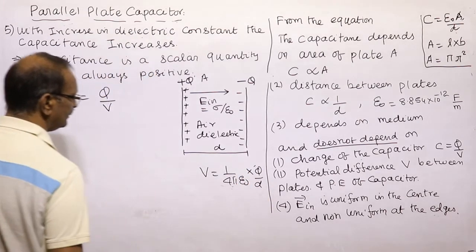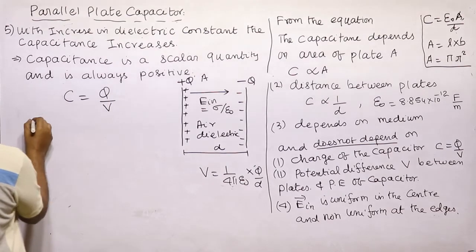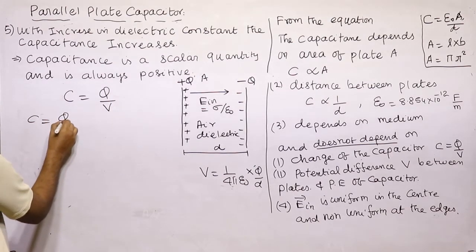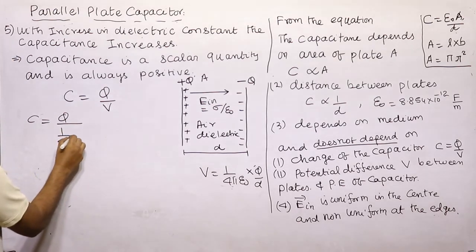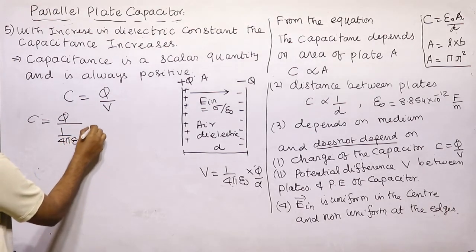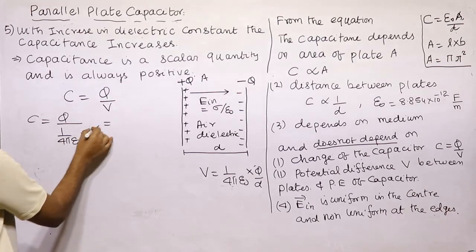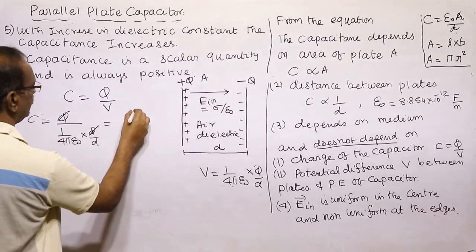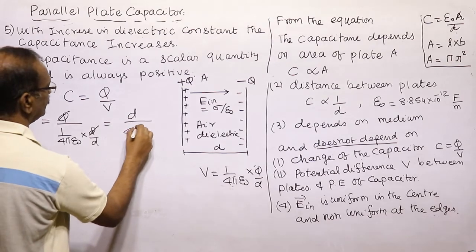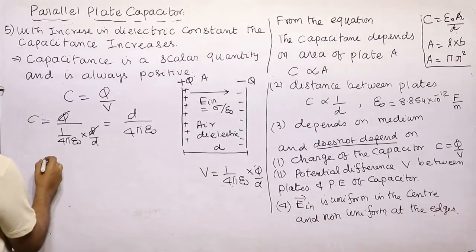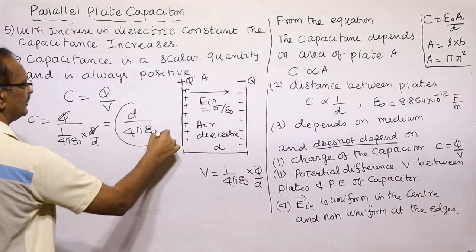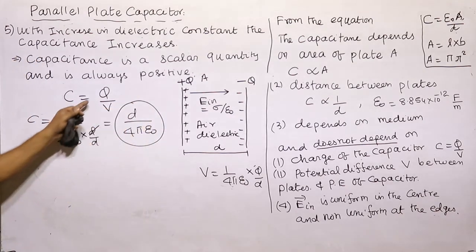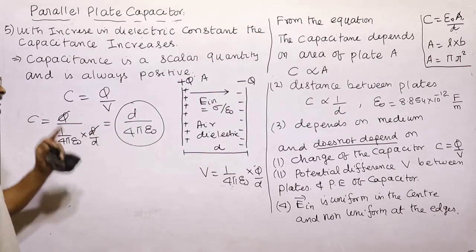This is the potential difference. So C is equal to Q divided by 1 by 4 pi epsilon naught into Q by D. Here Q cancels, so capacitance does not depend upon the charge, because in the expression for capacitance Q does not come and potential also does not come.